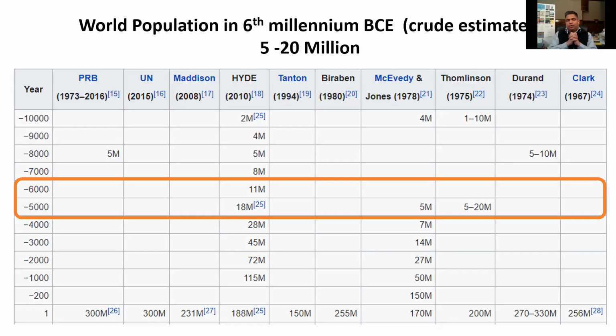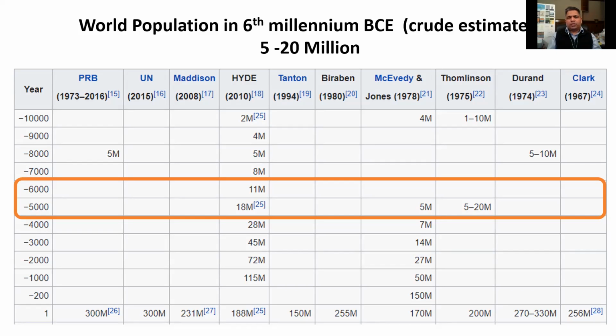And what do you find? Think of this as zero, AD or BC, CE or BCE, so 2000 years ago. And from there, we are going backwards. The important area for our context is between 6,000 and 5,000 BC. That is why I have highlighted it.